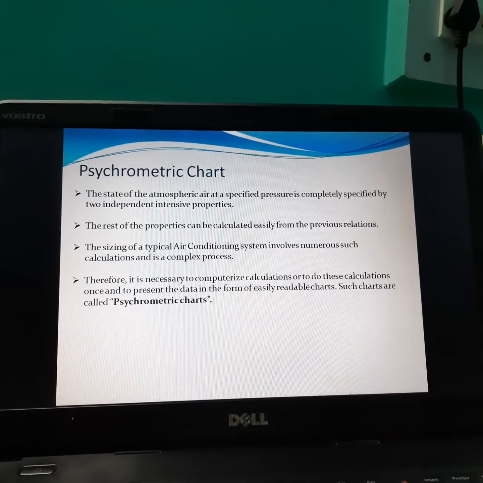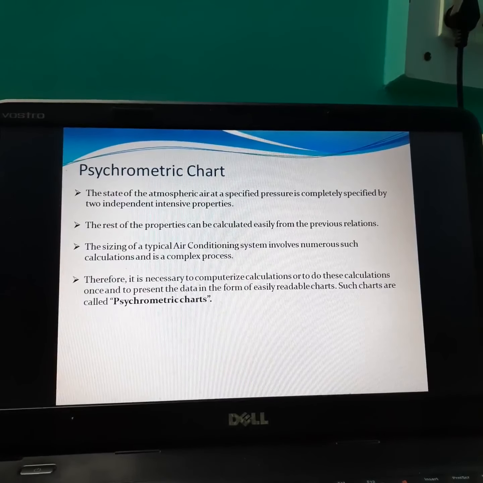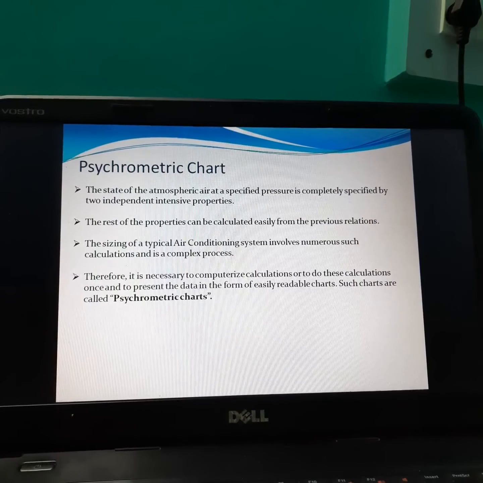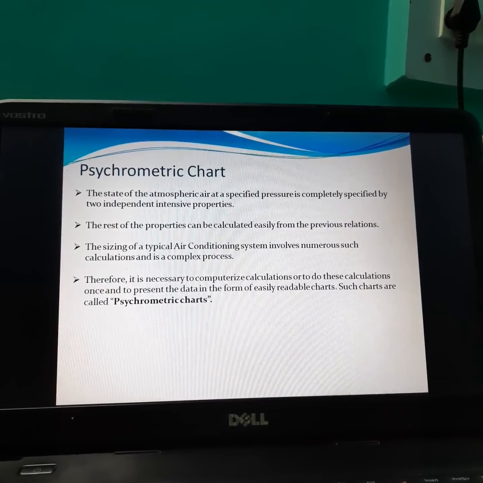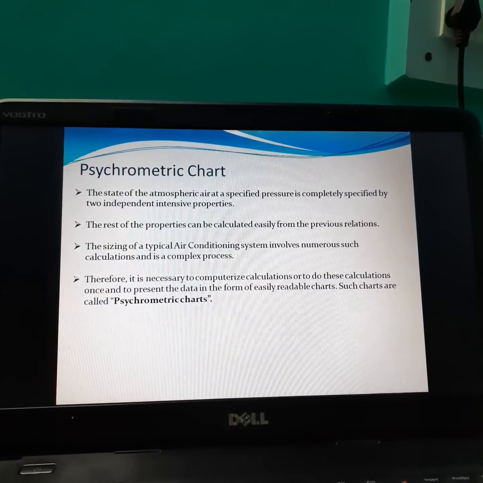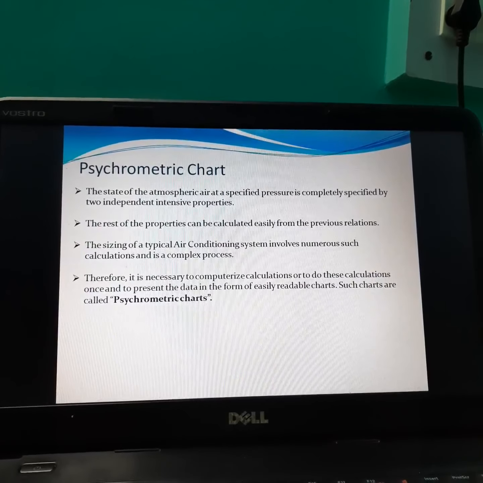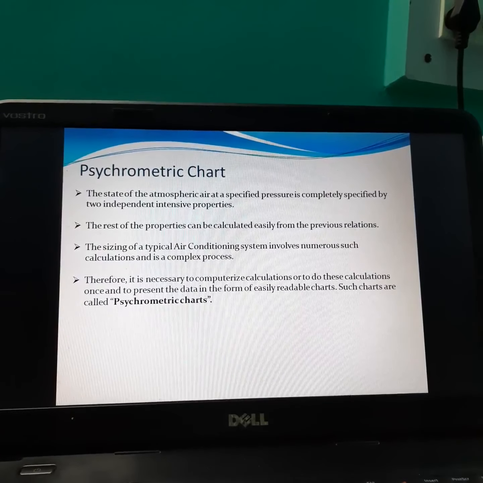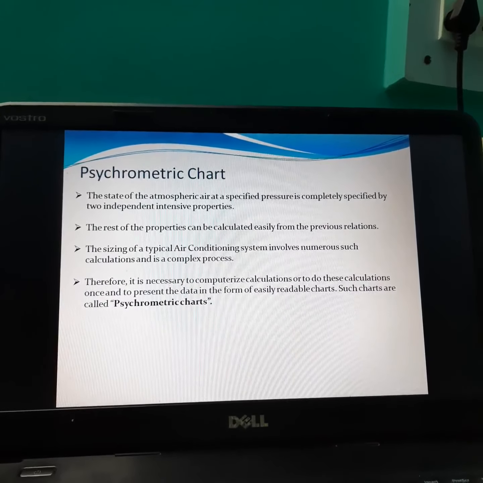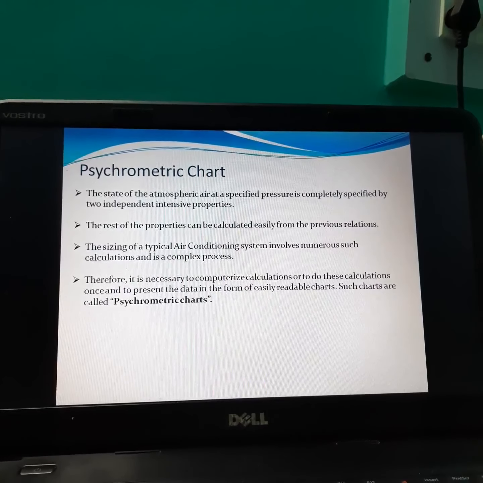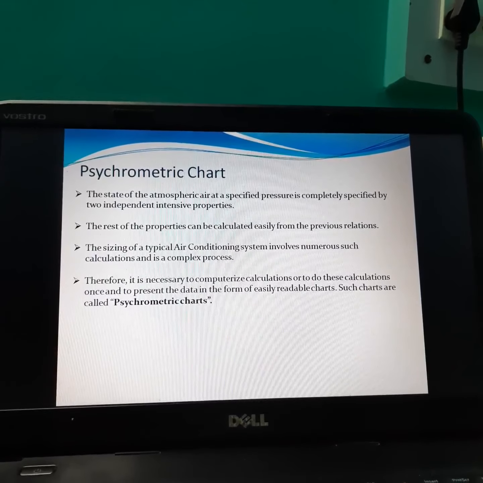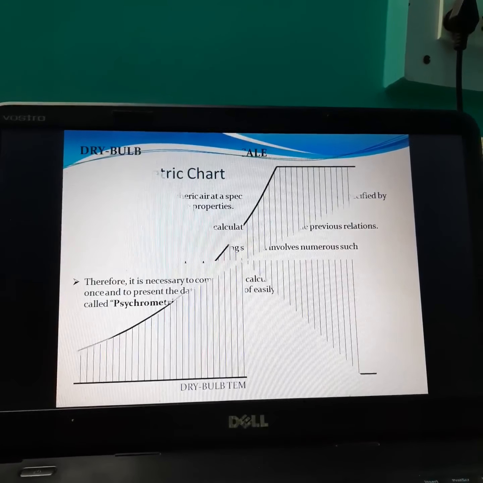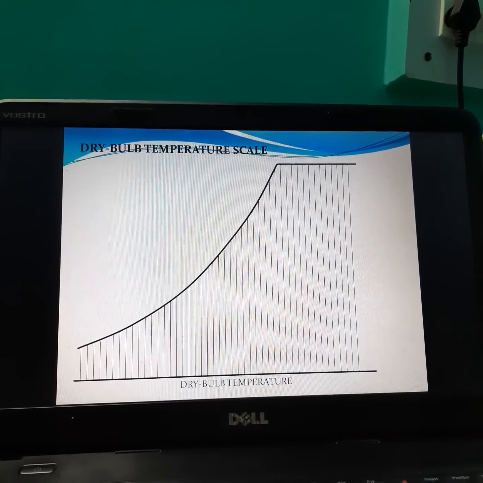Psychometric chart. The psychometric chart is used to determine different psychometric properties. The limitation of the psychometric chart is that we must know a minimum of two properties before using it, and those two properties are determined by using a psychometer, and those properties are DBT and WBT. So this is the psychometric chart.